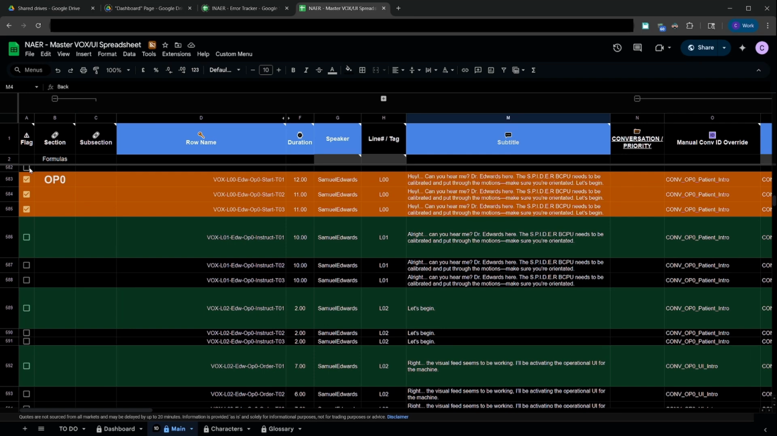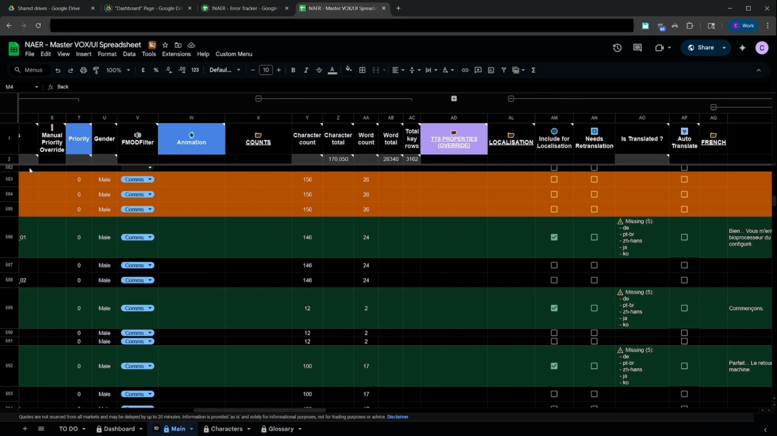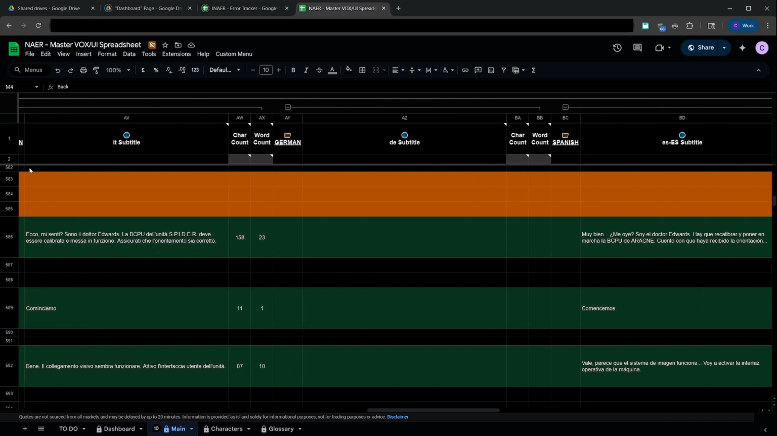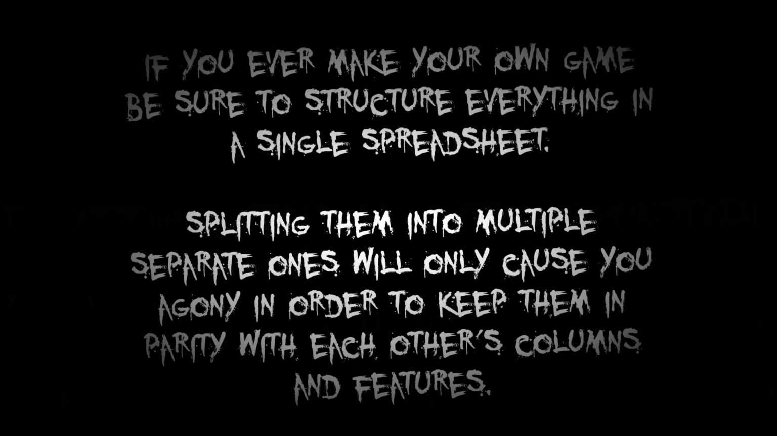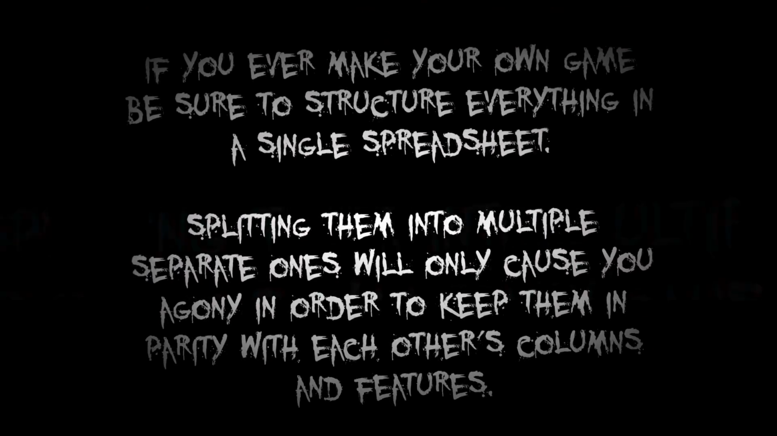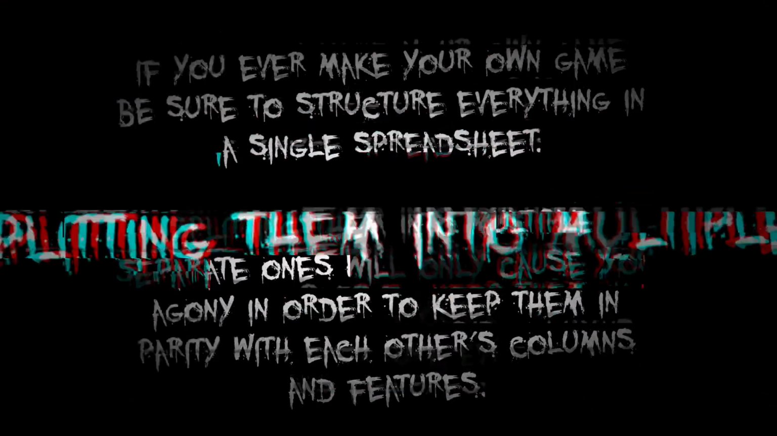On a spreadsheet, everything we need for the dialogue and UI text is all contained within this single document for the whole project, so team members who work in the relevant departments can easily review or edit it. If you ever make your own games, be sure to structure everything in a single spreadsheet. Splitting them into multiple separate ones will only cause you agony in order to keep them in parity with each other's columns and features.